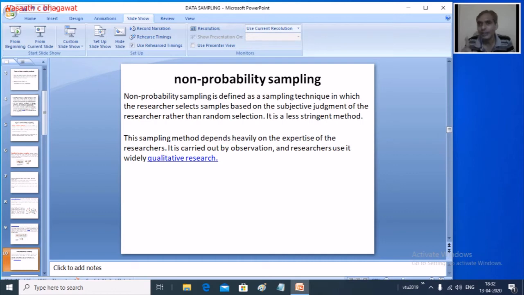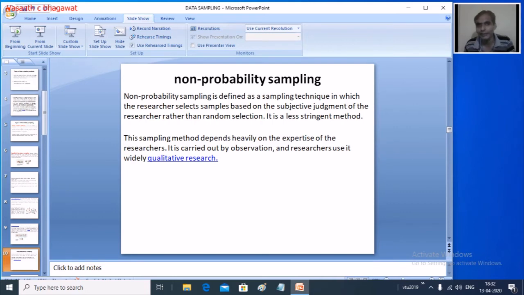Based on his talent, his work experience, or the problem domain, he subjectively takes a judgment: okay, I want this type of sample. This is what we call non-probabilistic sampling.